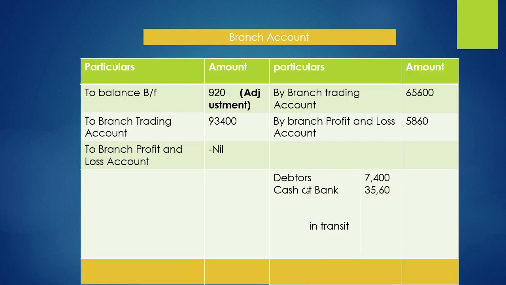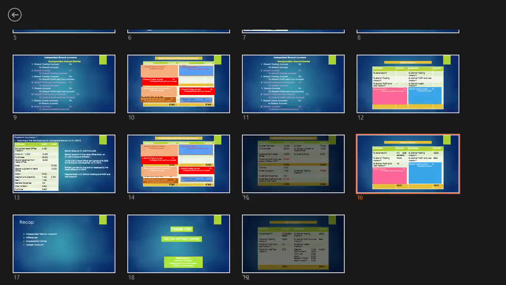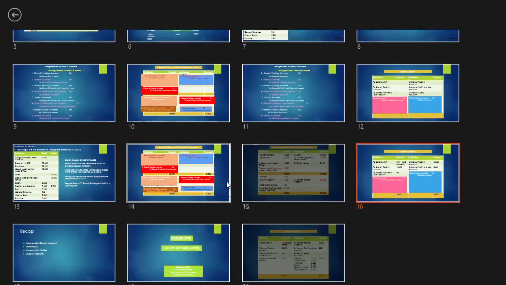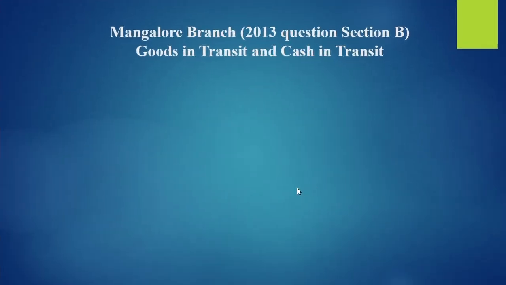So here assets balance: debtors, cash at bank, furniture, stock, and the last one, cash in transit and goods in transit. So we have calculated these two elements, cash in transit and goods in transit.